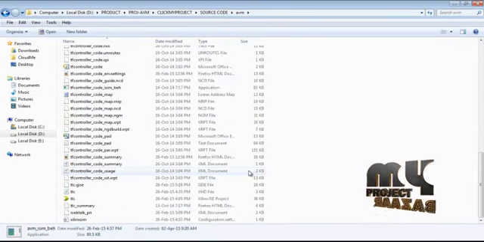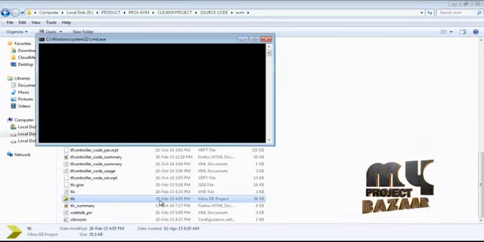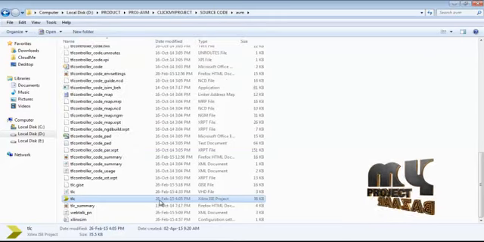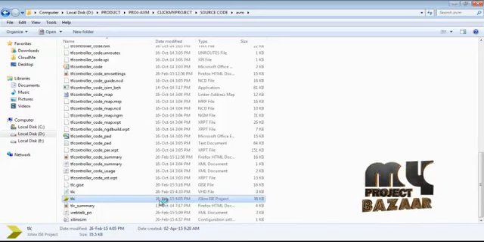Then select the AVM process and create the Xilinx ISE project. This project is developed in the VHDL language, using structural modeling.